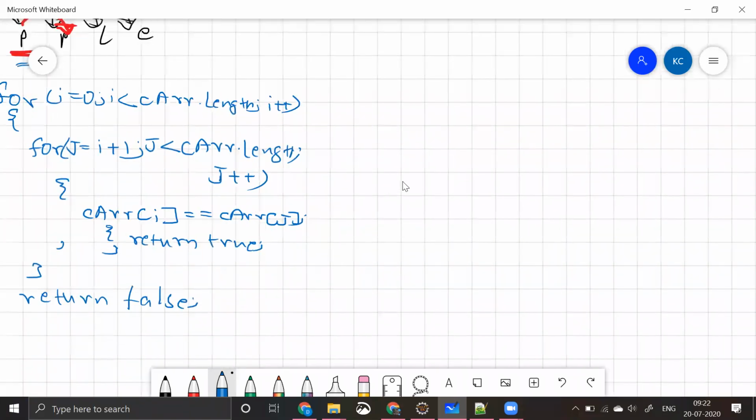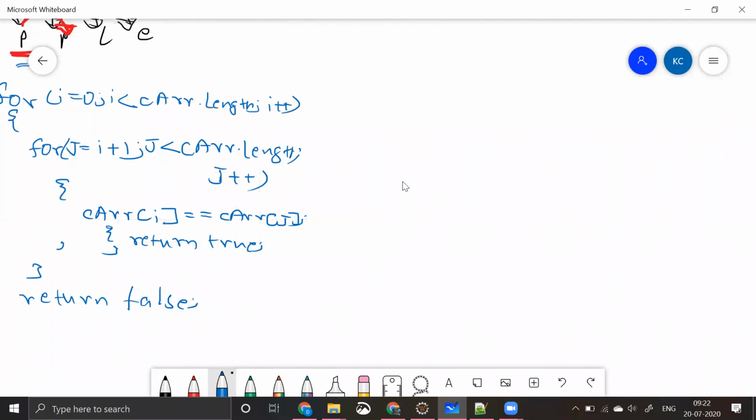So here what I want to say is, when I say that the maximum characters it can take is 256, what I want to do over here is take one character array. I'll name that, for example, chars. In this, the maximum length is equal to 256. So why is this 256? Let me try to explain this to you.